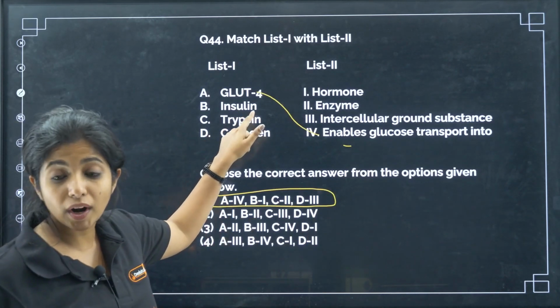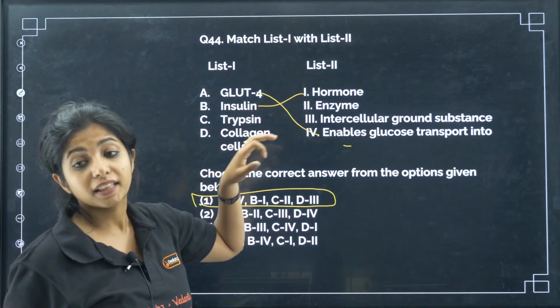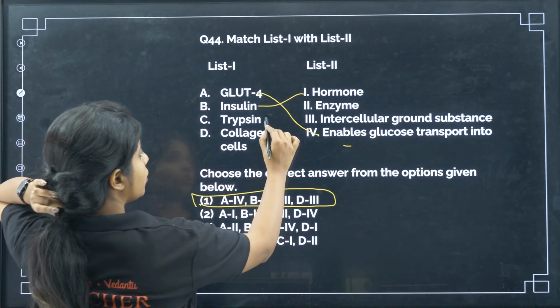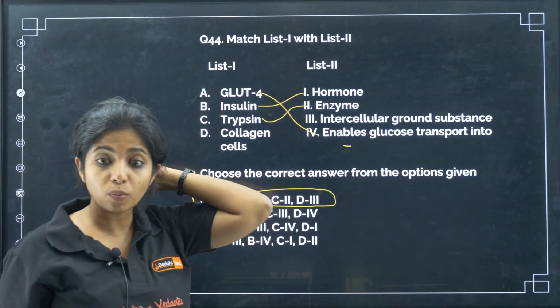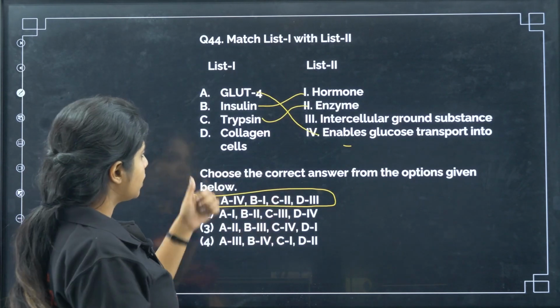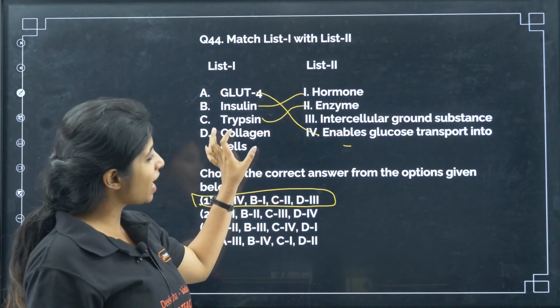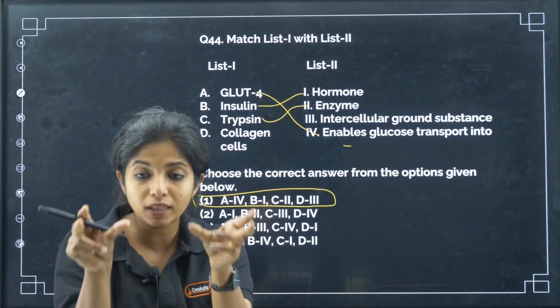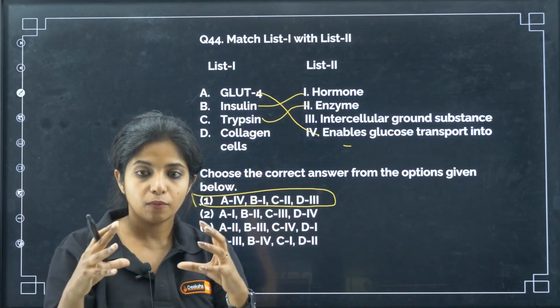B, insulin is what? A hormone which is secreted by the pancreas. It is produced by the pancreas. Trypsin is an enzyme that breaks down what? Proteins into peptides, my dear children. Now collagen, what is it? Basically it acts as a ground substance. Between the cells you have collagen, making them bind together.